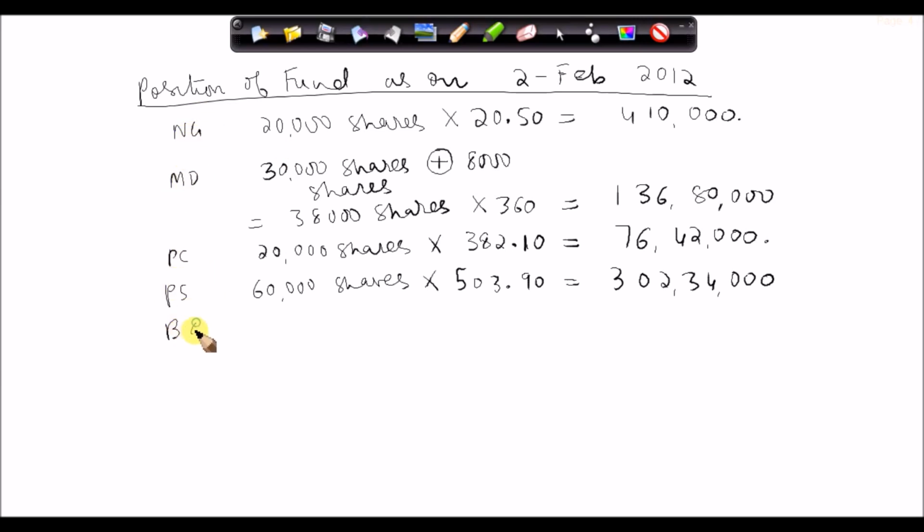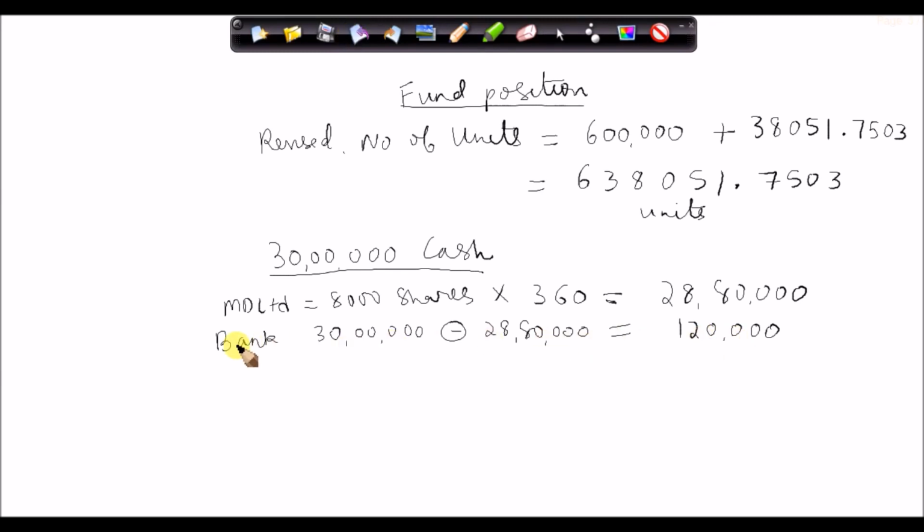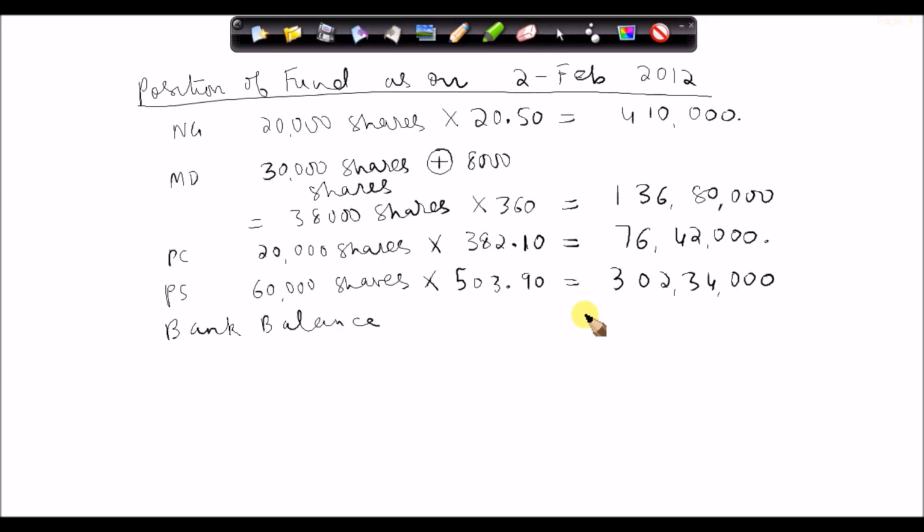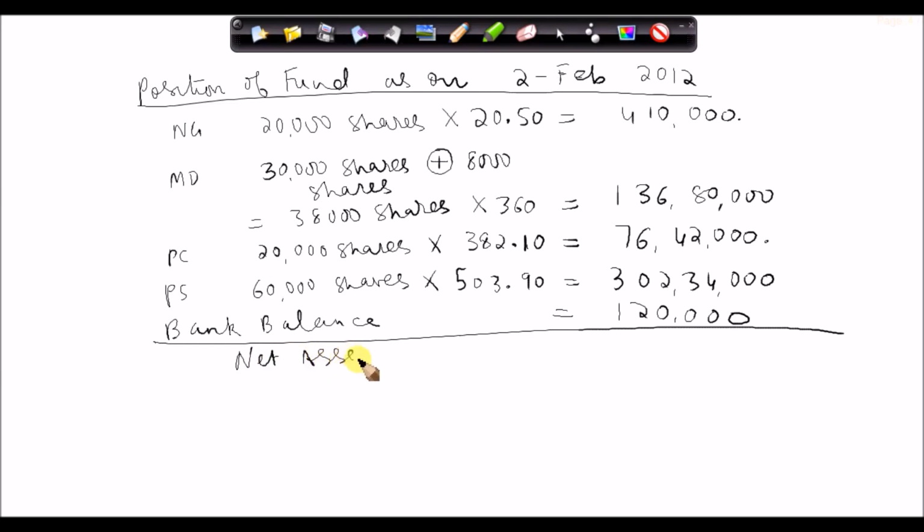One more thing you need to add is the bank balance. So the bank balance was how much? Since the investor had given the fund manager 30 lakh rupees in cash, out of this he had purchased the MD Limited shares, and the bank balance is 1,20,000. So we have a bank balance of 1,20,000. So now this is the net asset which is available with the fund manager.